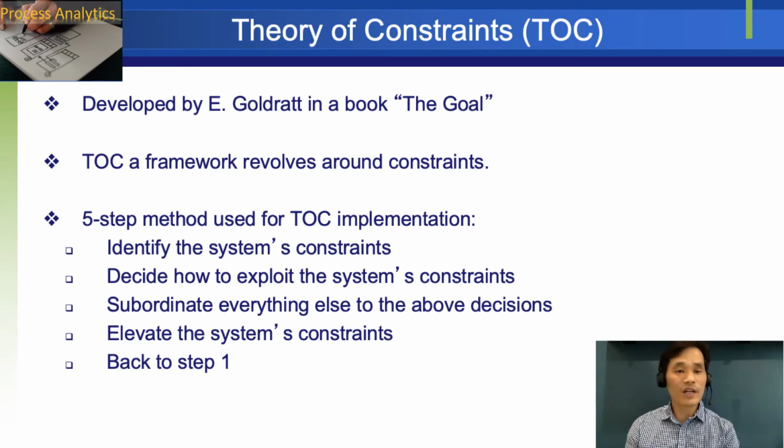First, identify the system's constraints. Rather than the strengths, you want to look at the constraints. Second, decide how to exploit the system's constraints. Is there any method to lift these constraints, or change them, or combine or merge them? Third, subordinate everything else to the above decisions, to align with your decision. Fourth, elevate the system's constraints. Fifth, go back to step one if you are done with elevating the system's constraints. These are the steps to follow.